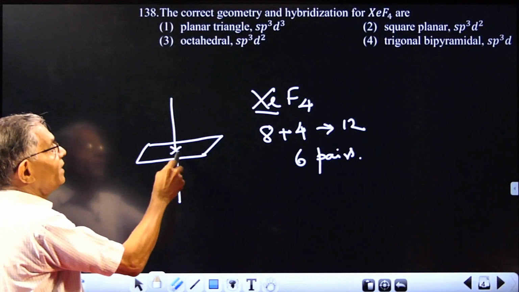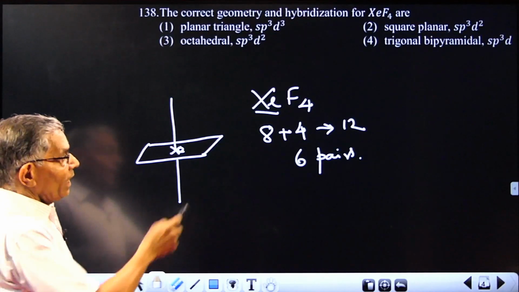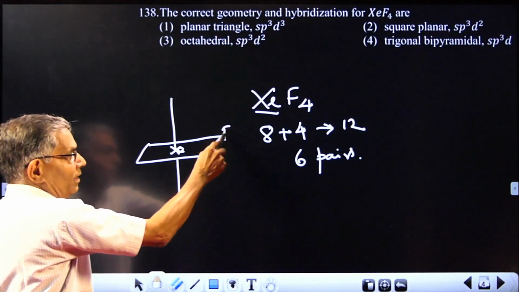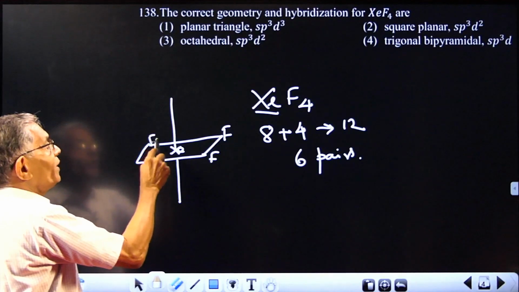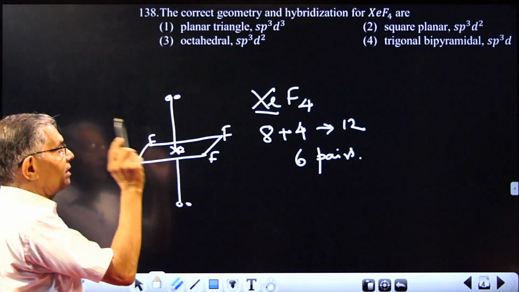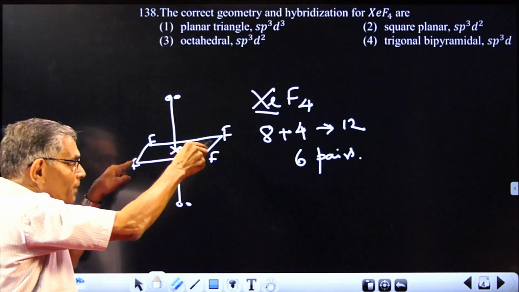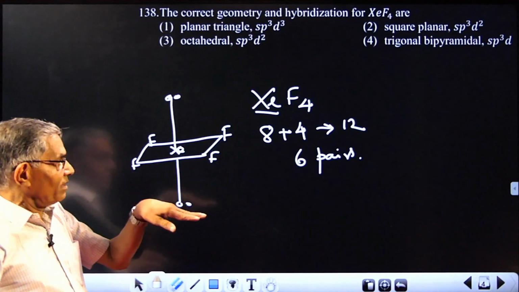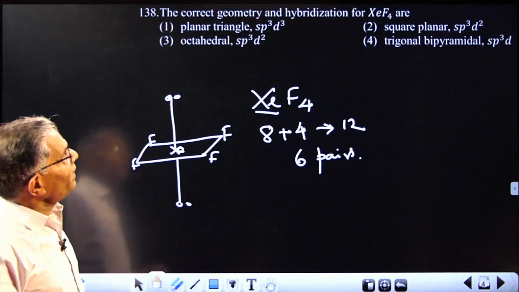Xenon will be at the center, and the 4 fluorines will be arranged at the corners of this square, and the remaining lone pairs will be directed along the axis. So the shape of the molecule is square planar, but the hybridization will be d2sp3.